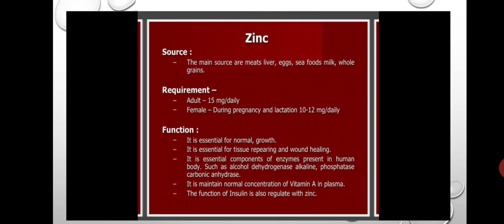These are the sources of zinc. The requirement of zinc is 15 mg per day in adults, and 10 to 12 mg per day in females during pregnancy. The function of zinc: it is essential for normal growth, and also for tissue repair and wound healing. And zinc is present in insulin and regulates the function of insulin also.